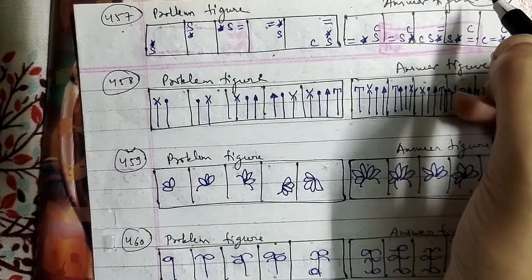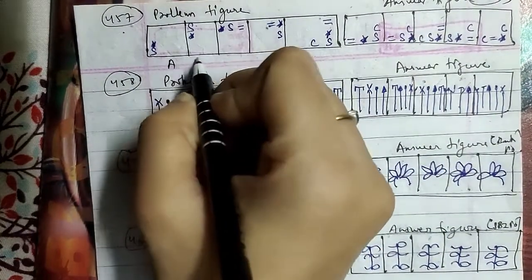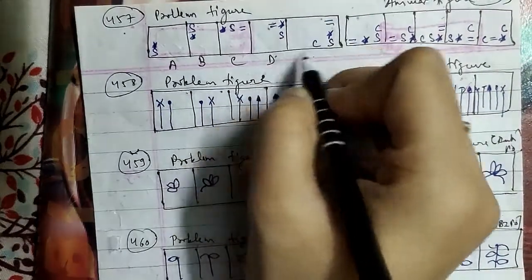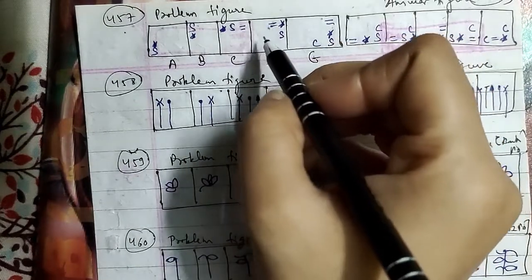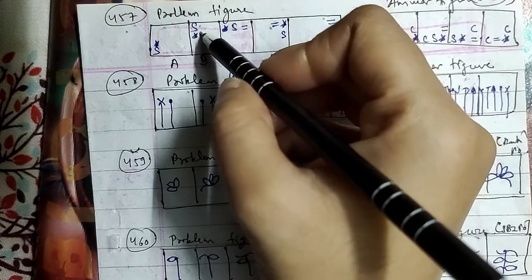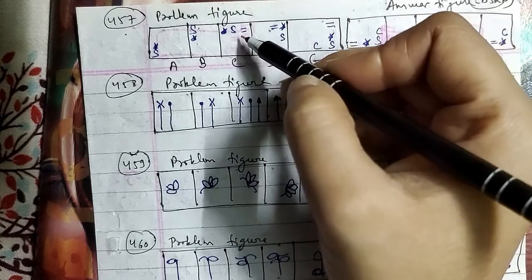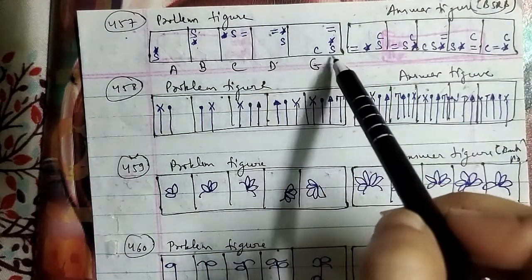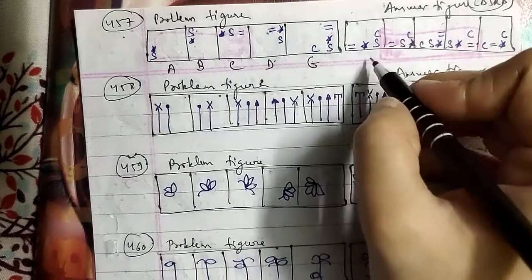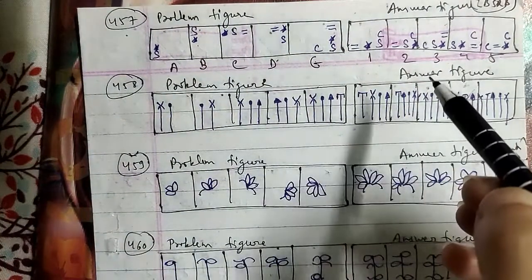Let's go ahead with the figures. That is your star and S here, that is figure A, then S and star, then B figure, C figure, D figure and E figure. We have one new symbol in each figure here, that is star and S. Then we have S and star, then star, S and C, and then of course an equal sign, then equal, star and S and C, S, and then star and equal. Then we have 1, 2, 3, 4 and 5 respectively, each an individual new figure as well.